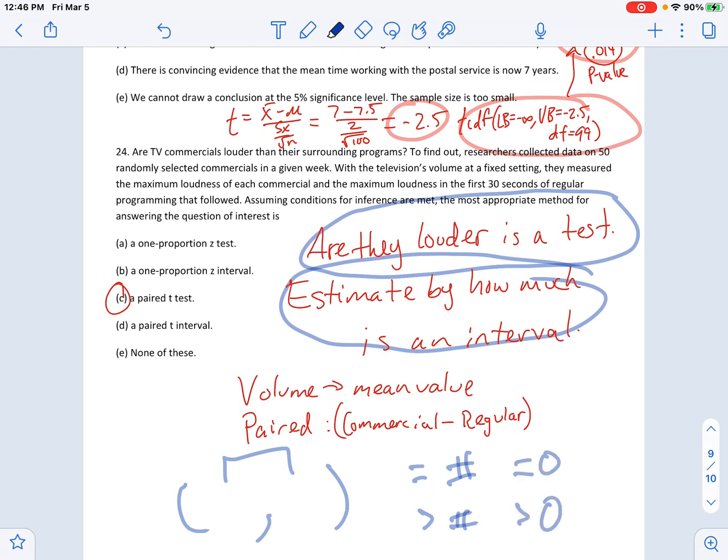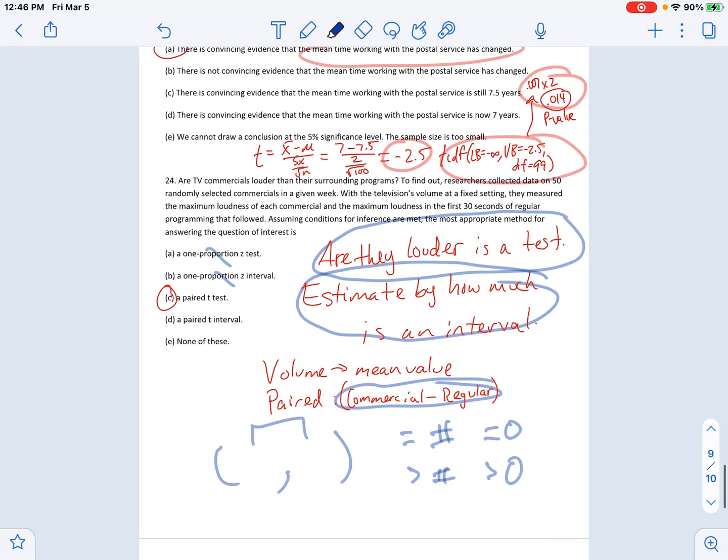So first of all, it's a test. Second of all, it's not a proportion to anything because we're talking about loudness, so it can't be any of those. And it's paired because you are pairing the commercial and the regular to get 50 individual differences, right? Maybe one time the commercial was louder, maybe one time the TV was louder. So yeah, this is tough stuff, guys.